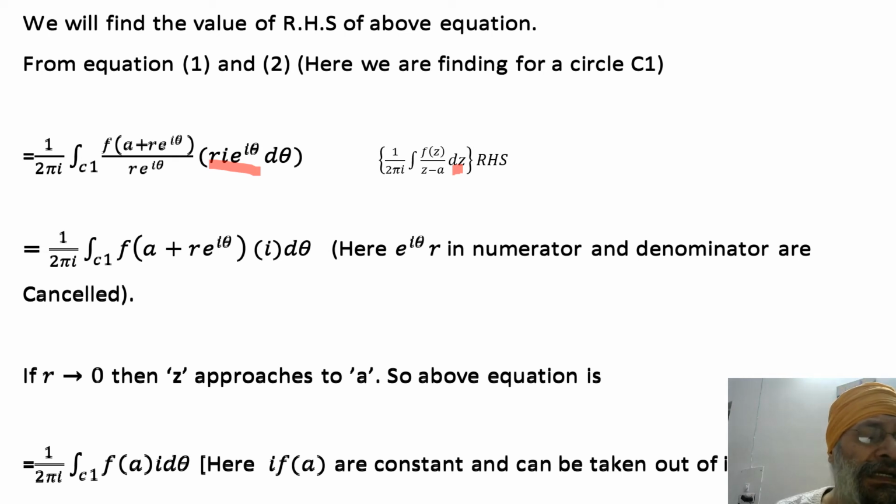What will happen? It will be 1 by 2 pi i integral over C1, then f(a) will be left only, with i d theta. Here you can see that i f(a) is a constant quantity, because this integration is with respect to theta only. So we take it out.